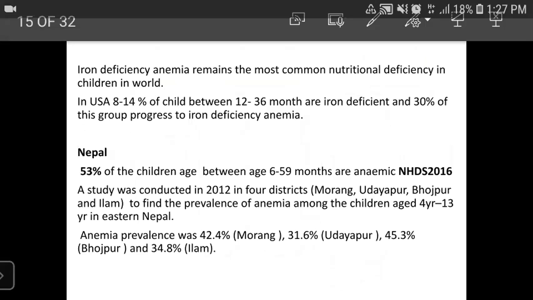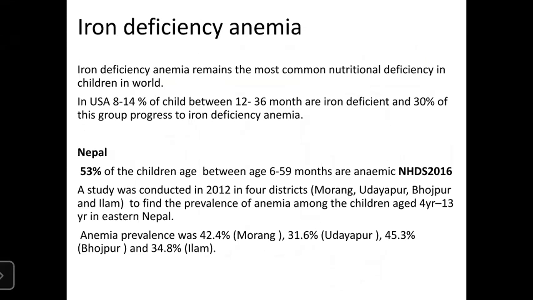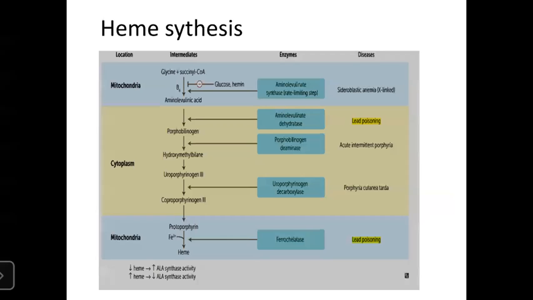Iron deficiency anemia remains the most common cause of nutritional deficiency in children in the world. In the US, 8 to 14% of children between 12 to 36 months are iron deficient, and 30% of this group progress to iron deficiency anemia. In Nepal, 53% of children between 6 months to 59 months are anemic, according to NDHS 2016.